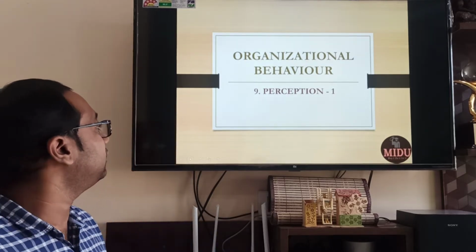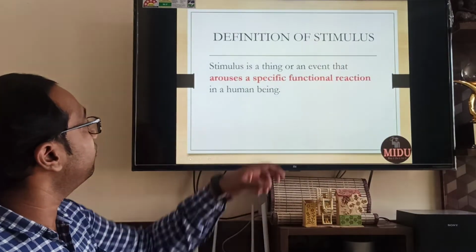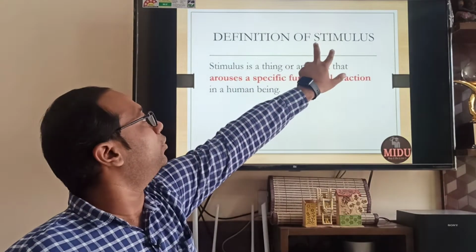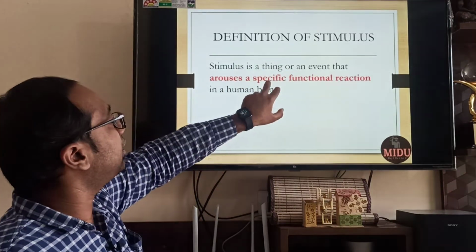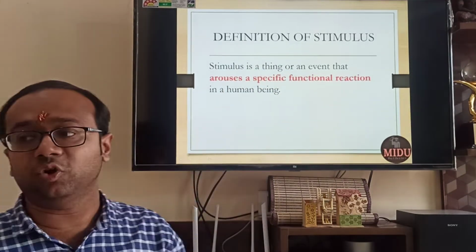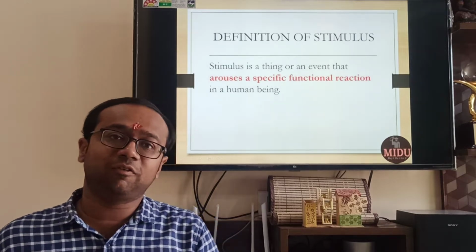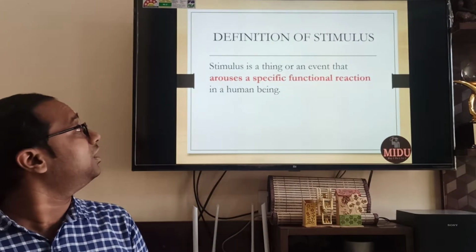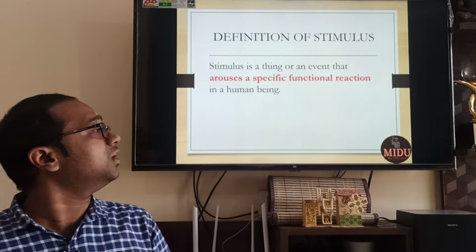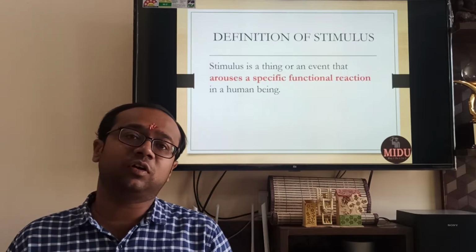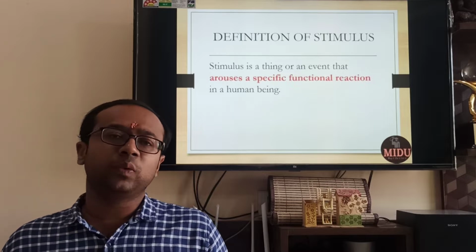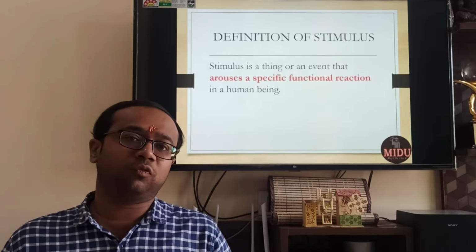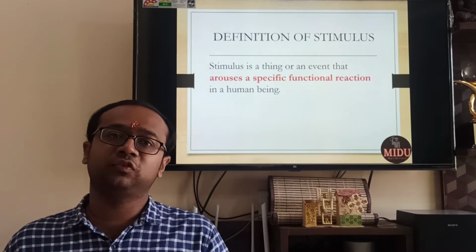Let us understand. To begin with perception, first we need to understand a very important word, which is stimulus. What is stimulus? Stimulus is a thing or event that arouses a specific functional reaction in a human being. So anything or any event which has some reaction in the human being is basically known as stimulus. Take an example. You are sitting in office doing your work, suddenly you hear the fire alarm. Your quick reaction will be getting up, getting out of the office. So that fire alarm was the stimulus.